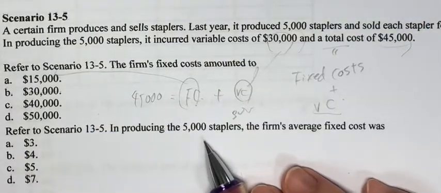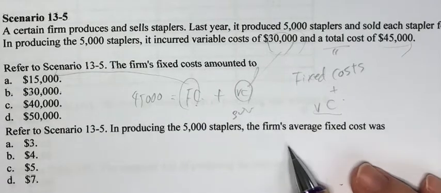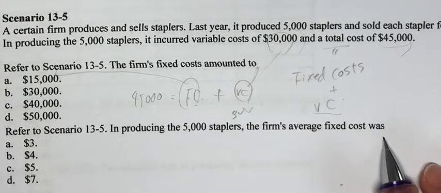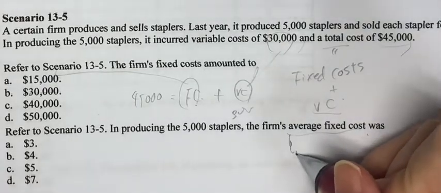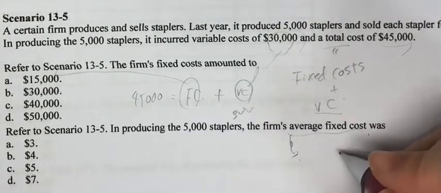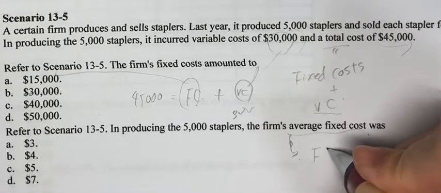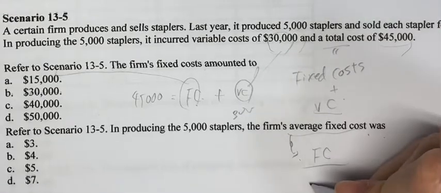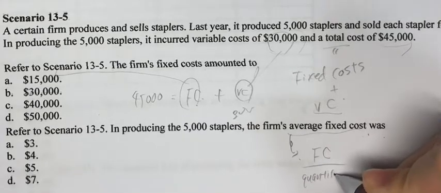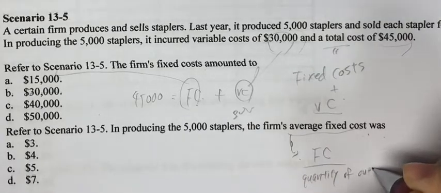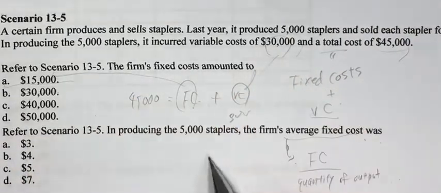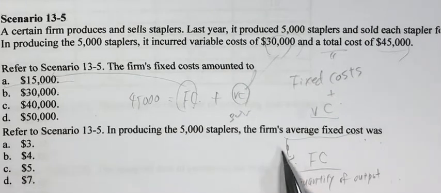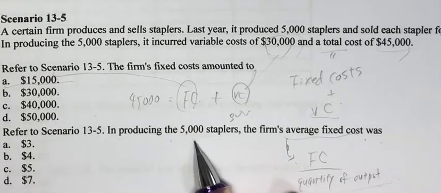In producing the 5,000 staplers, the firm's average fixed cost. So average fixed cost is fixed cost divided by quantity of output. So fixed cost is that much and produce 5,000 staplers, so output is 5,000.